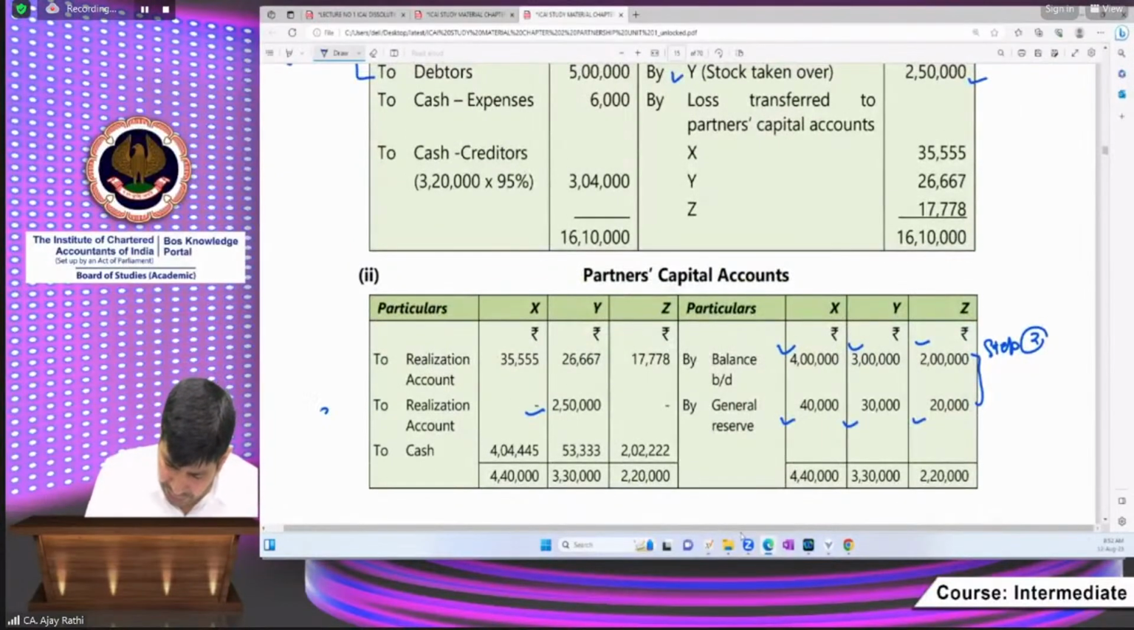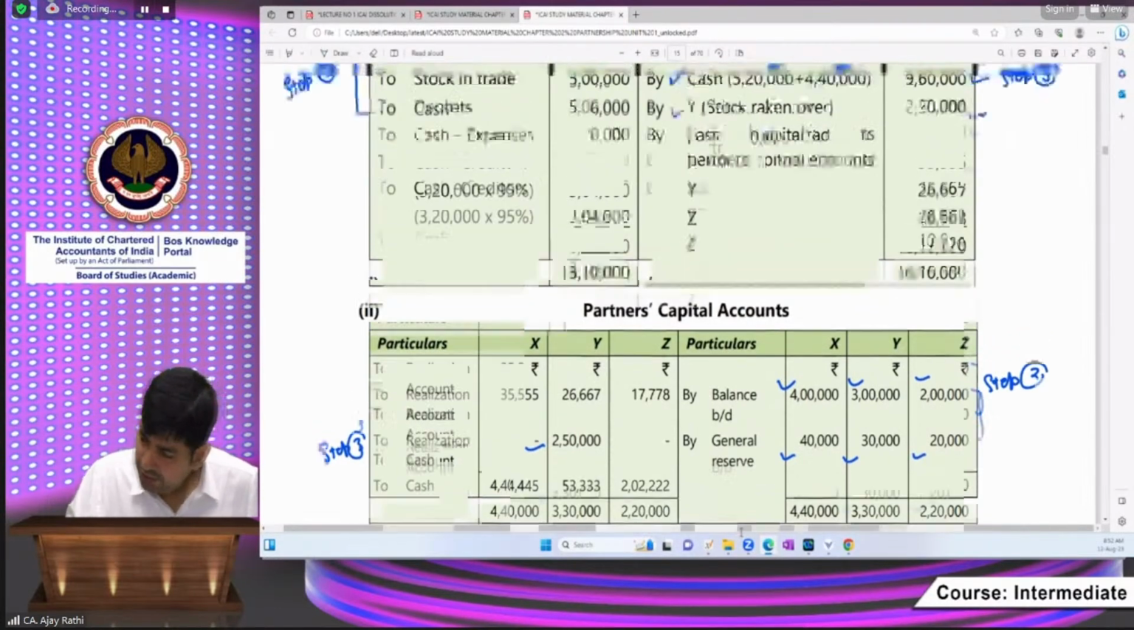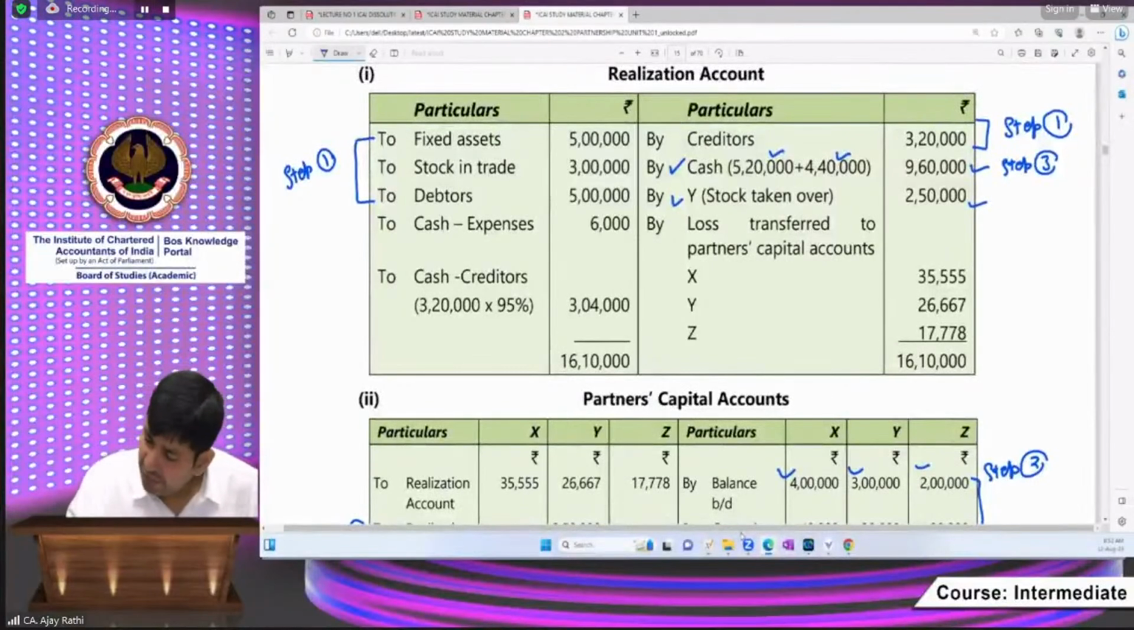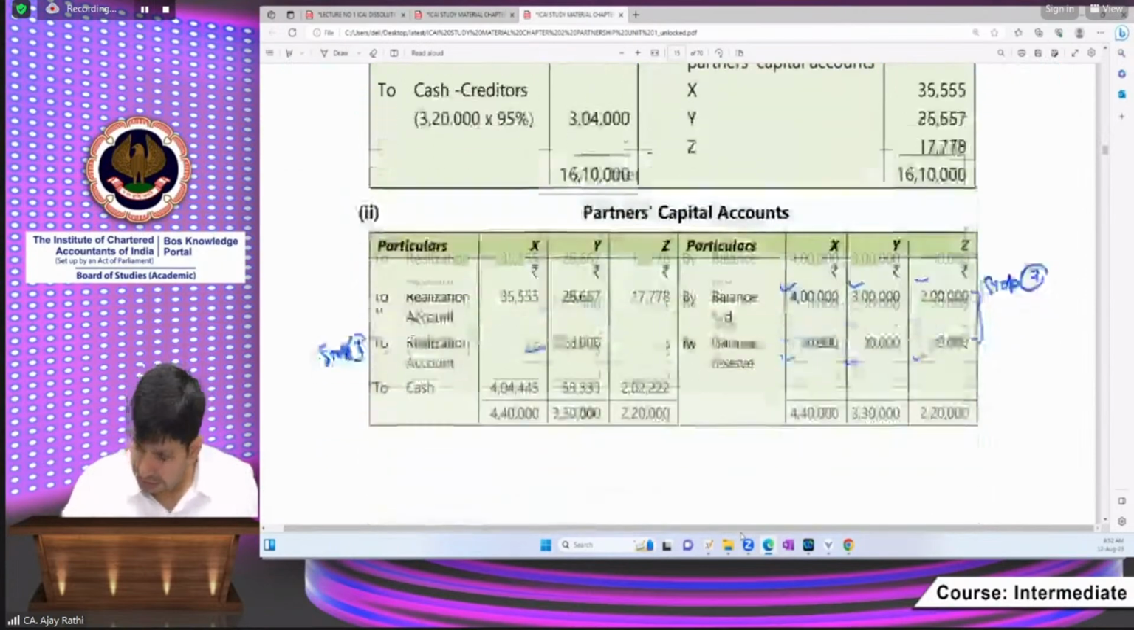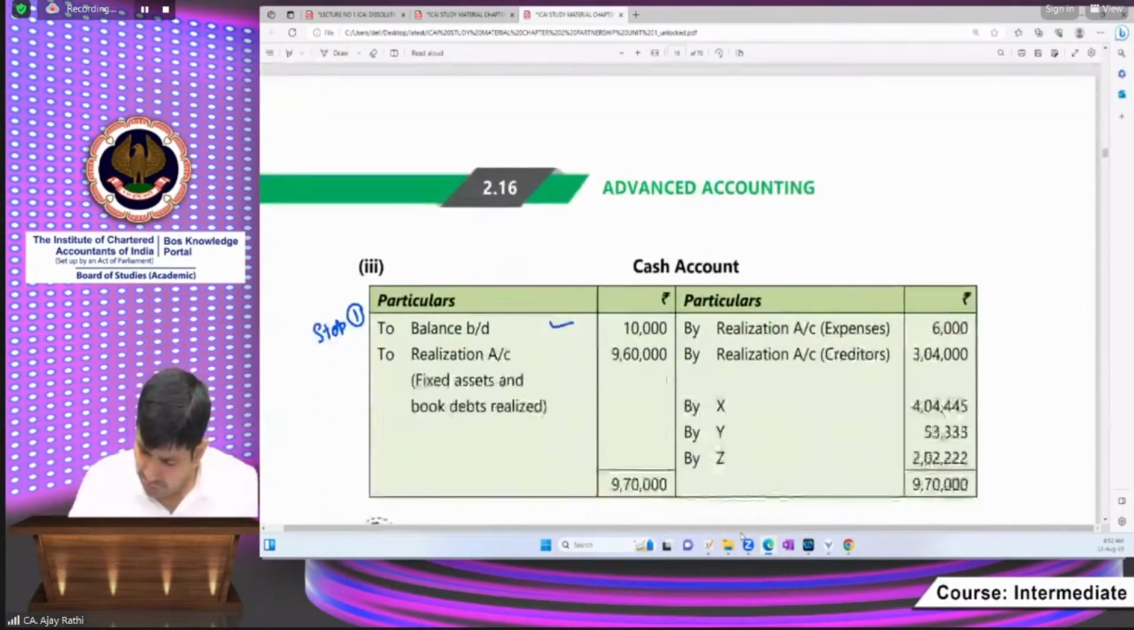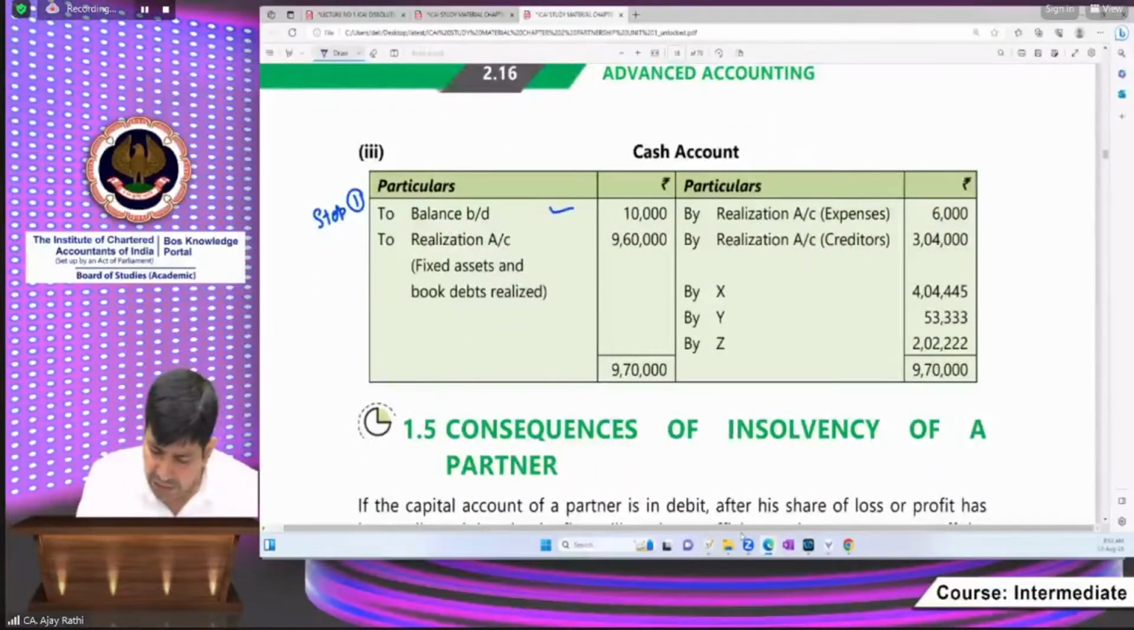Step number 3, realization account. Okay, beta, step number 3 is this one: realize the assets and pay off the liability. Right now we are realizing the assets. 9,60,000 is also being shifted to cash and bank account. Step number 3.